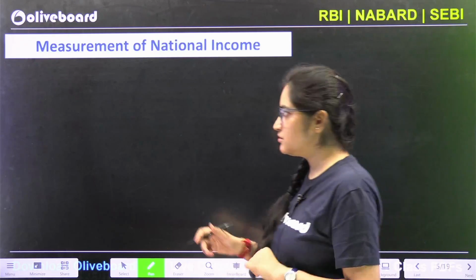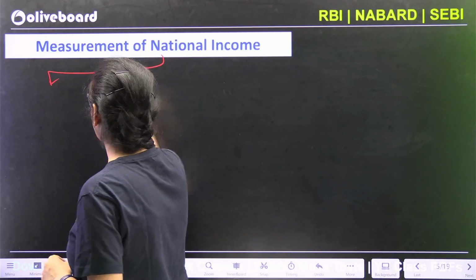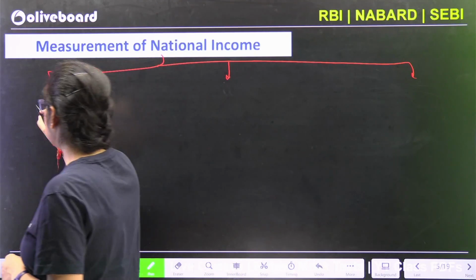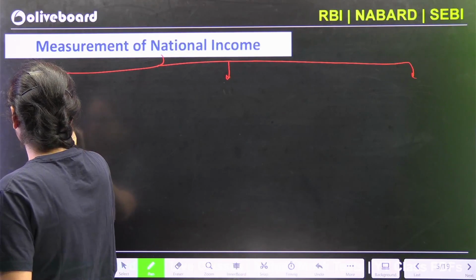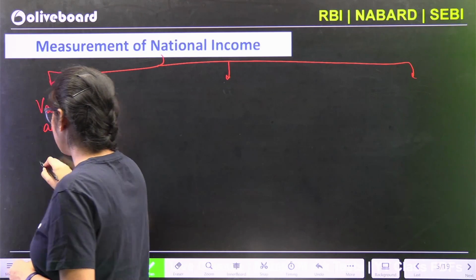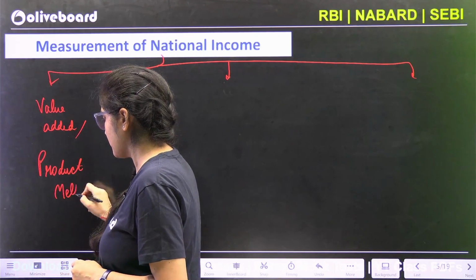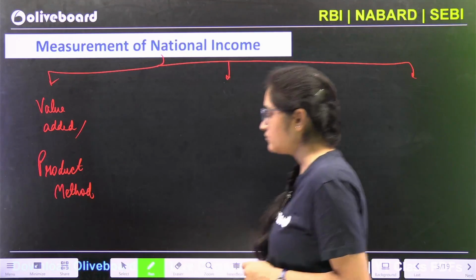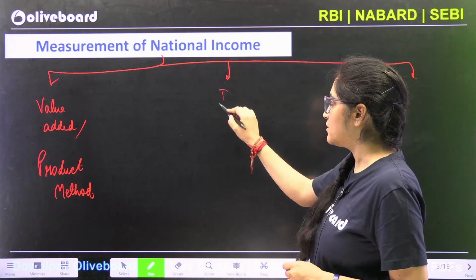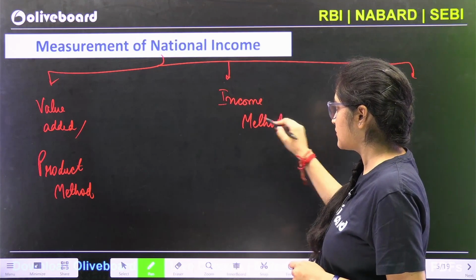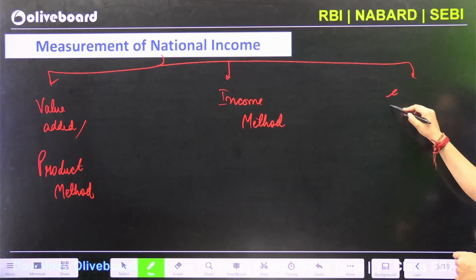So there are 3 methods via which national income is calculated. The first method is your value added method. This is sometimes also called your product method. Next comes your income method. Lastly, it's your expenditure method.